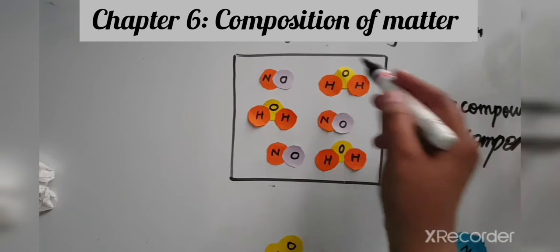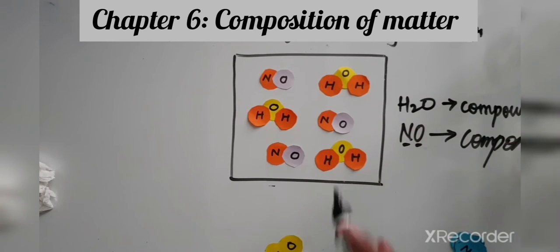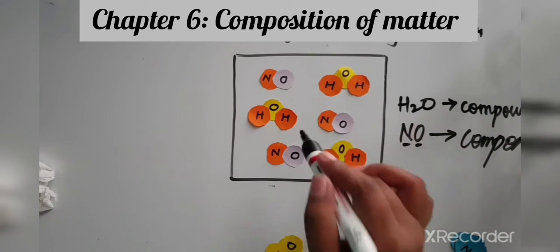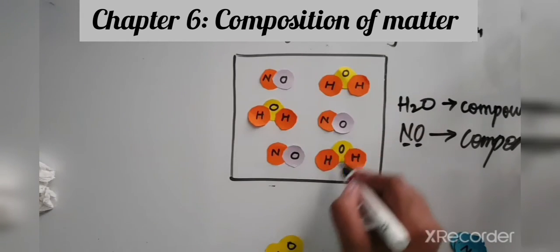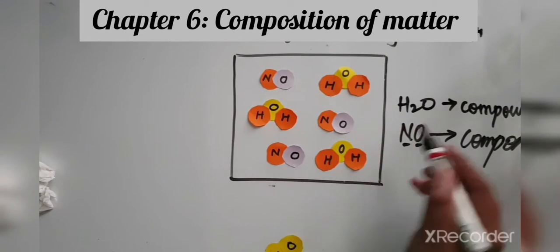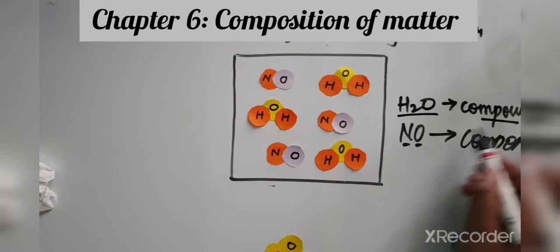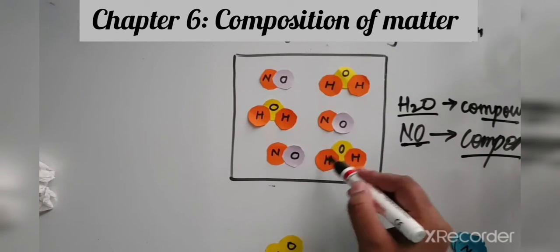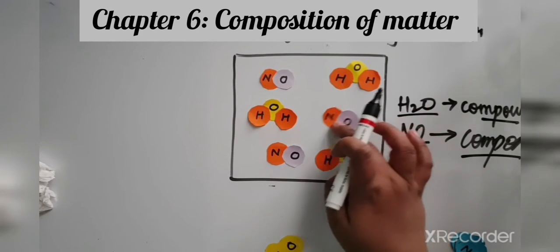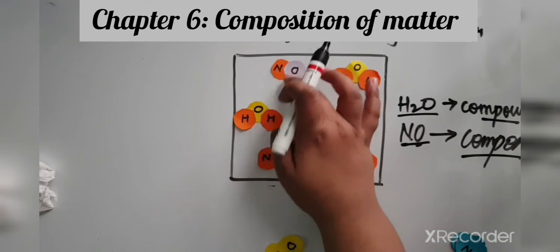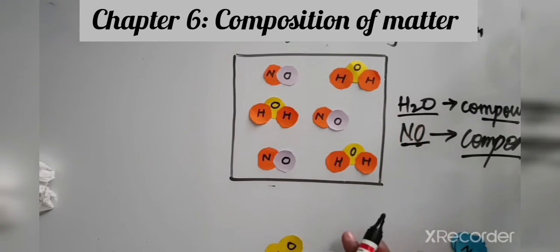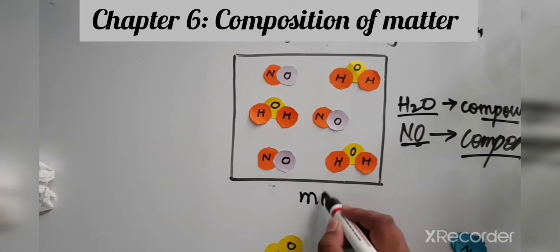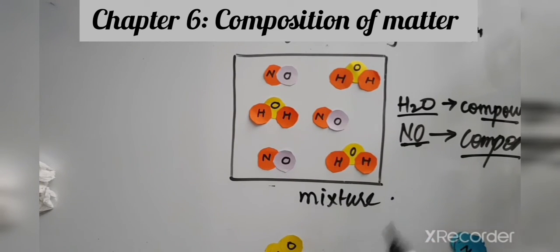So this is a mixture of two compounds. Here we have a mixture of two compounds. This whole thing will be a mixture. Water is one compound, nitric oxide is one compound, and in this box we have water as well as nitric oxide. As we have two different compounds in this, this one will be a mixture.